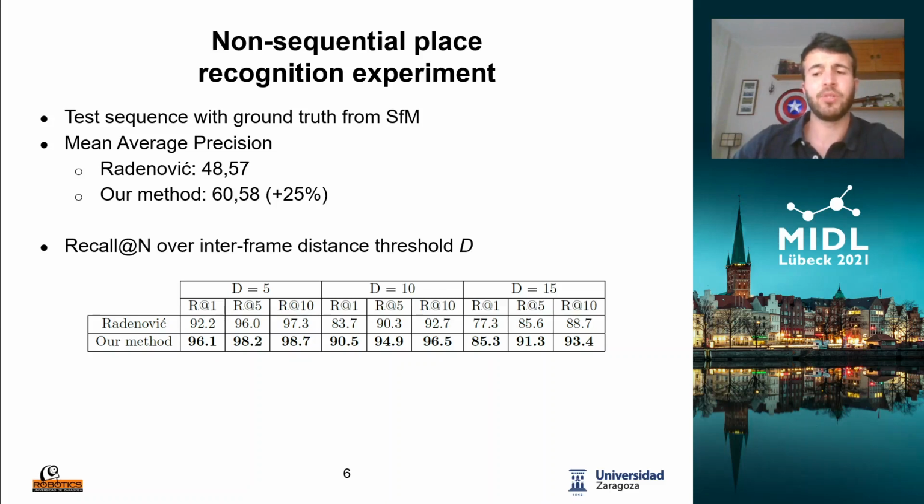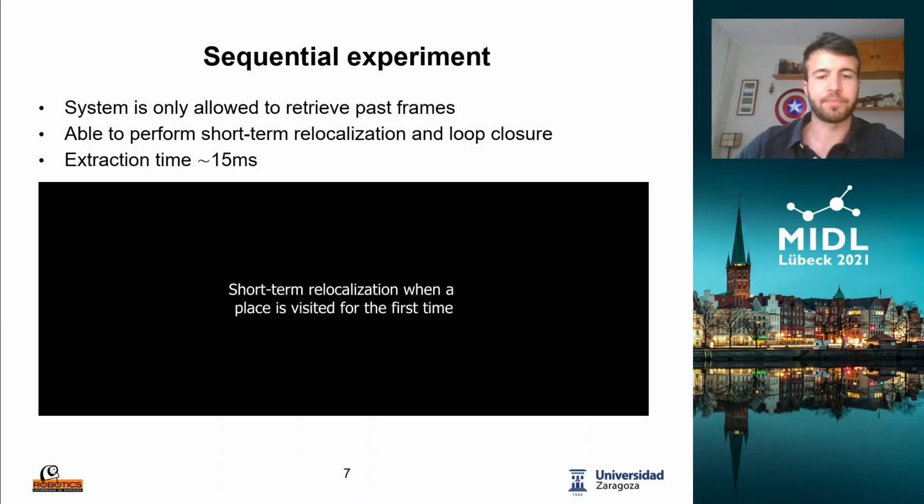For the recall at n, we use an interframe threshold parameter called d that prevents frames closer than d from being evaluated. That prevents trivial frames from being evaluated. We observe that our system outperforms the baseline, especially when d is high, showing that our system can retrieve frames far from the query.